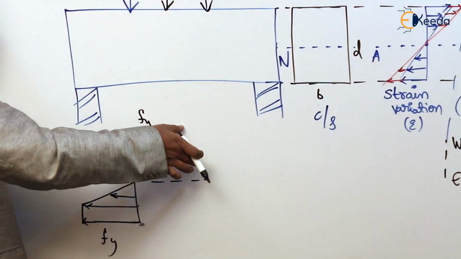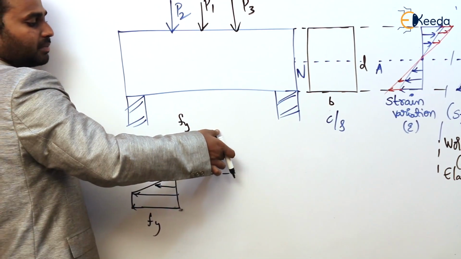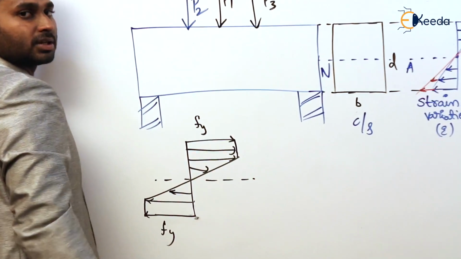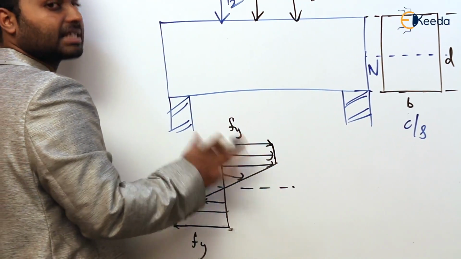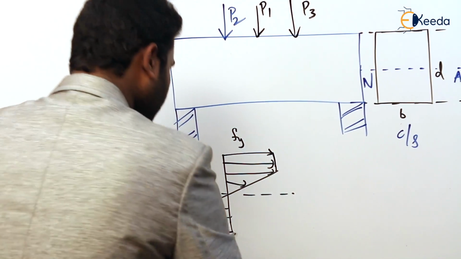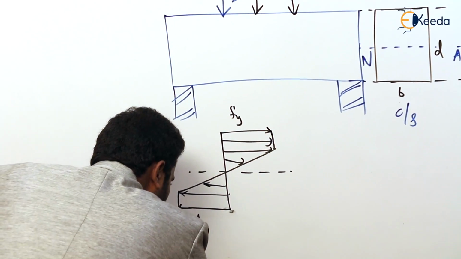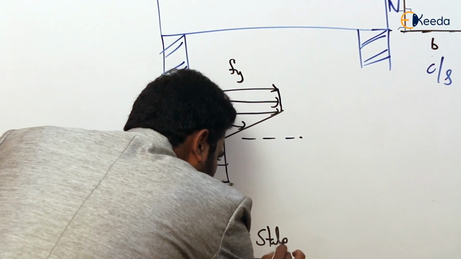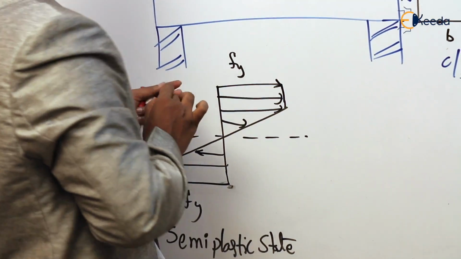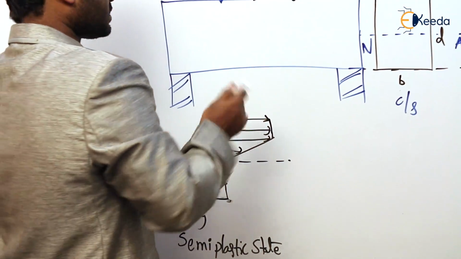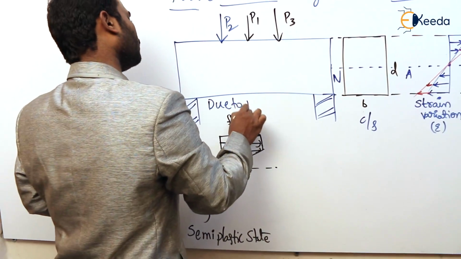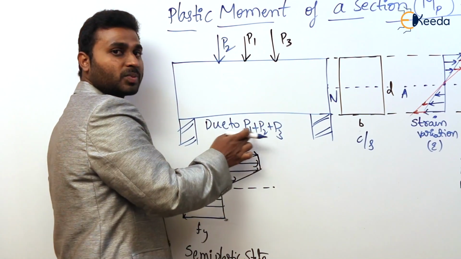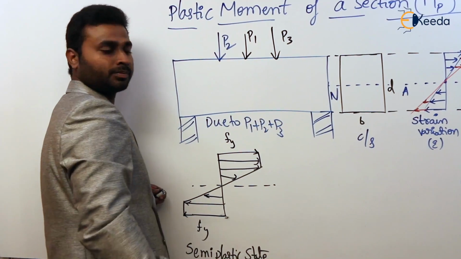Now if you observe, from the top to some distance, some thickness or depth from the top to the internal fibers, the stress is constant. So it means the plastic state has started. This condition or this state is known as the semi-plastic state. This stress condition in the cross section of the beam is due to P1 plus P2 plus P3. Because of this loading, P1 plus P2 plus P3, this is the stress distribution.